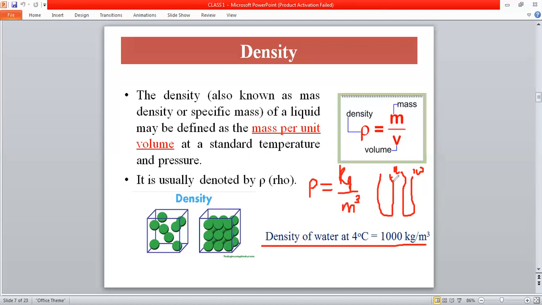Here we have both containers. Volume is 1 liter and 1 liter, but the mass is changing. So the air has less density, and the solids have high density because the atoms are closely packed. Water and the liquids have medium density, between the gas and the solid.